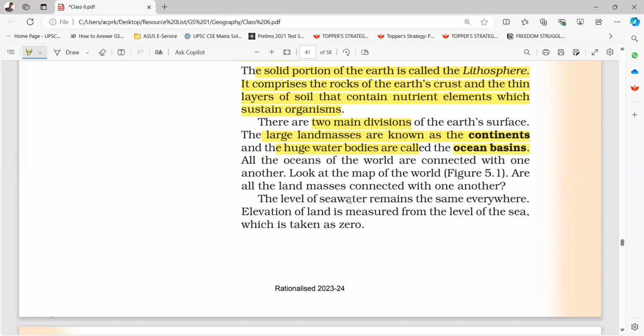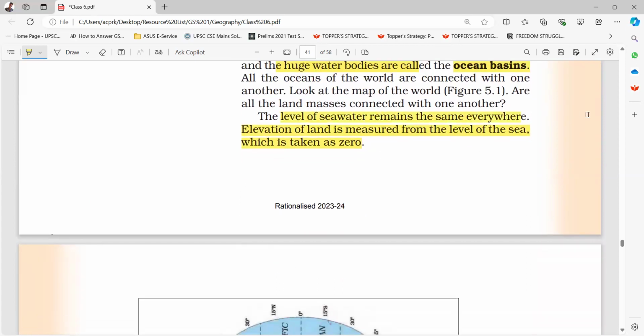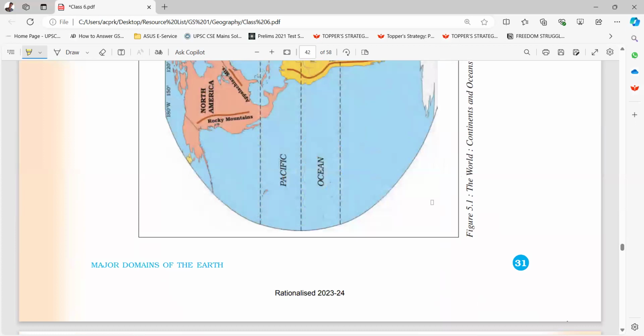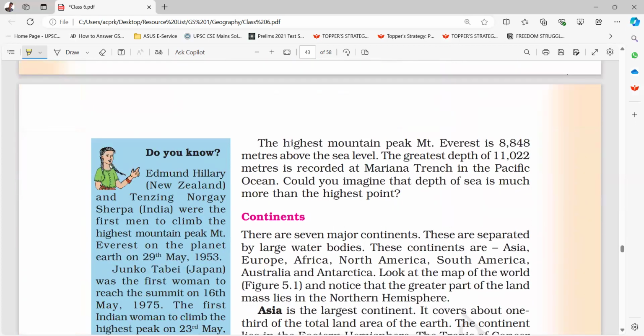Okay, are all the land masses connected with one another? The level of seawater remains the same everywhere. Elevation of land is measured from the level of the sea, which is taken as zero. Okay. The highest mountain peak, Mount Everest, is 8848 meters above the sea level. The greatest depth of 11,022 meters is recorded at Mariana Trench in the Pacific Ocean. Could you imagine that the depth of the sea is much more than the highest point?